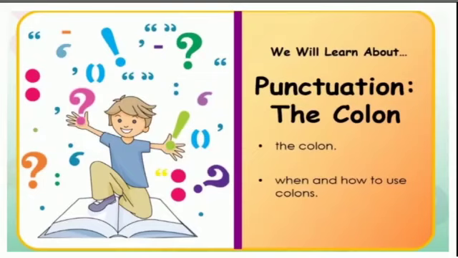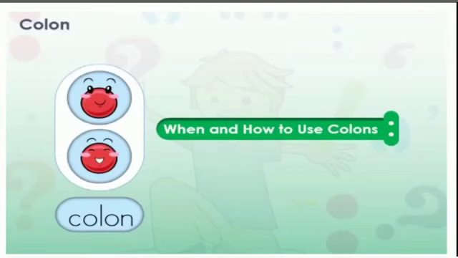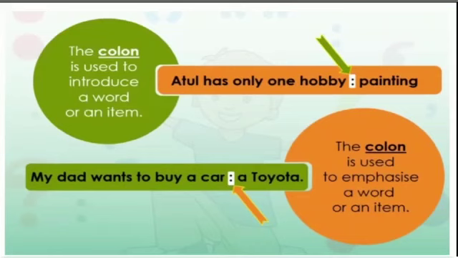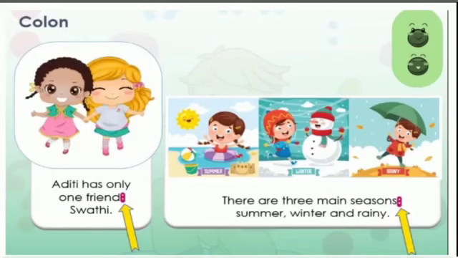Now we shall learn about the colon. It is another punctuation mark that has two dots, one above the other. For example, Aditi has only one friend: Shruti. There are three main seasons: summer, winter, and rainy. Observe the colon in the sentences. Just like other punctuation marks, the colon also provides clarity to the written language. The colon is mainly used to introduce a word or an item.